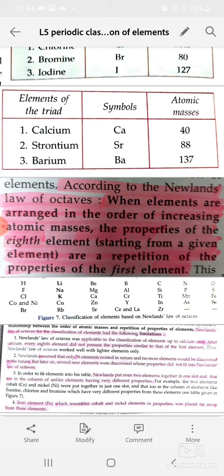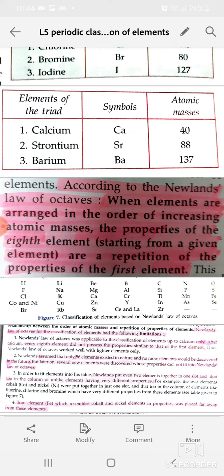Now, if we start with lithium as the first element, we find that the eighth element from it is sodium, right? And according to Newland's law of octaves, the properties of the eighth element sodium should be similar to those of the first element lithium. It has actually been found that lithium and sodium have similar chemical properties.